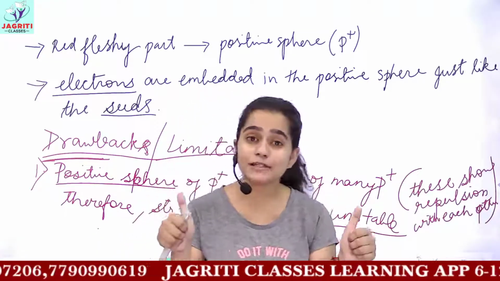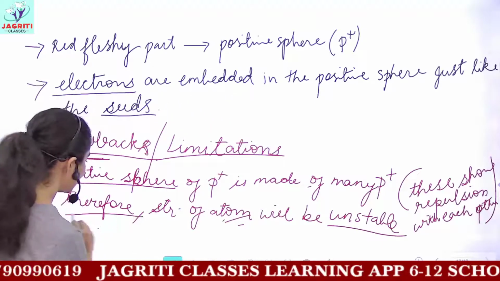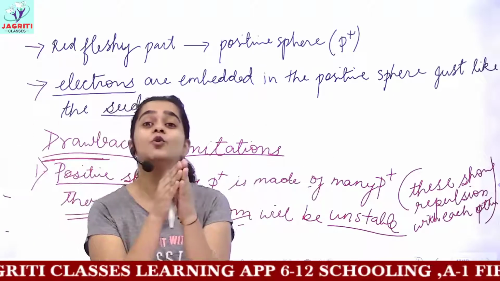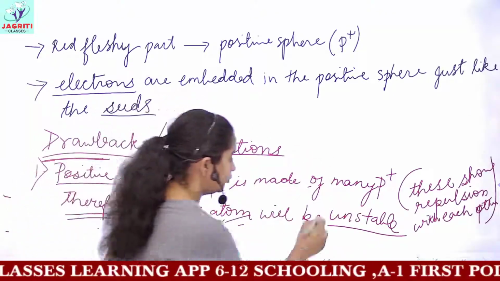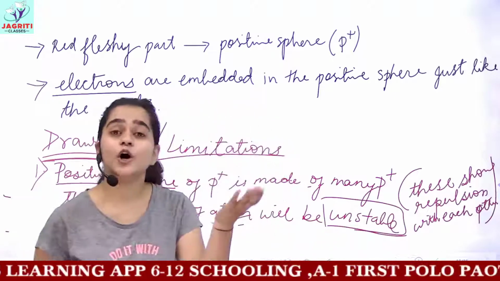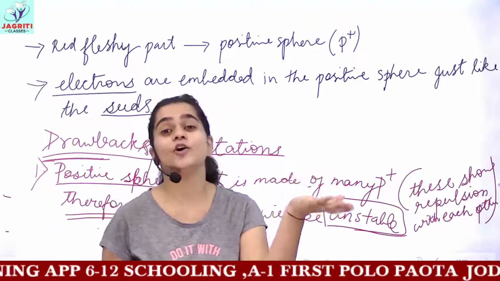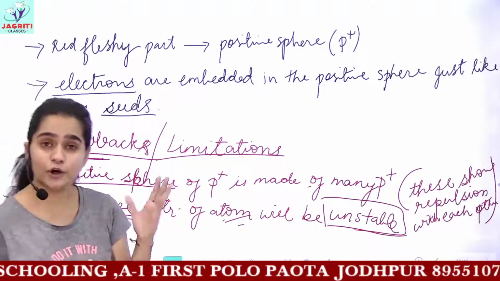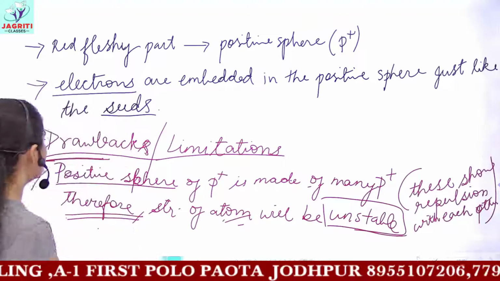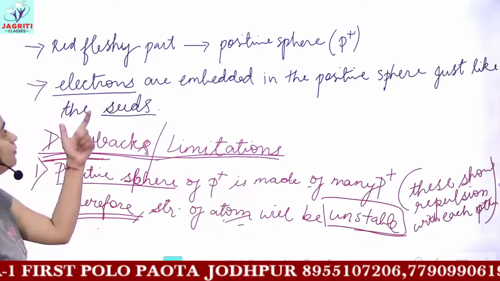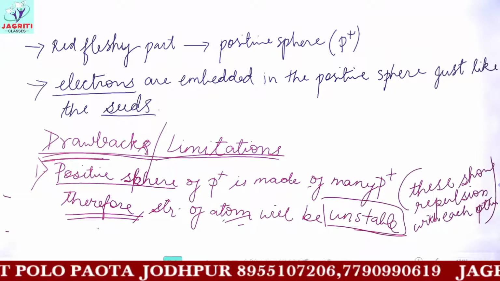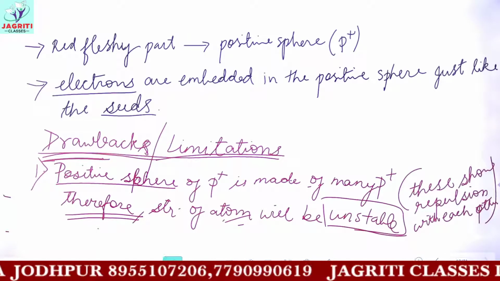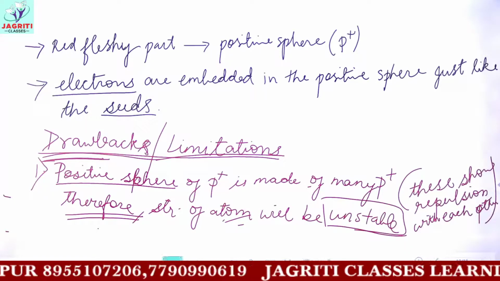So the similar positive charges, according to the basic science rule, should repel each other, and if these charges repel each other, they will move away from each other, then the atom would be unstable and it could not exist independently. And we know that atoms are very stable. They are divisible, but they are very stable. So this was the drawback or limitation of Thomson's model of atom, that it didn't explain the repulsion among the protons.